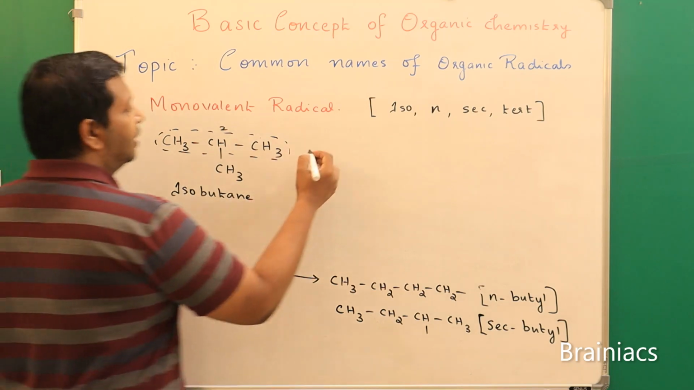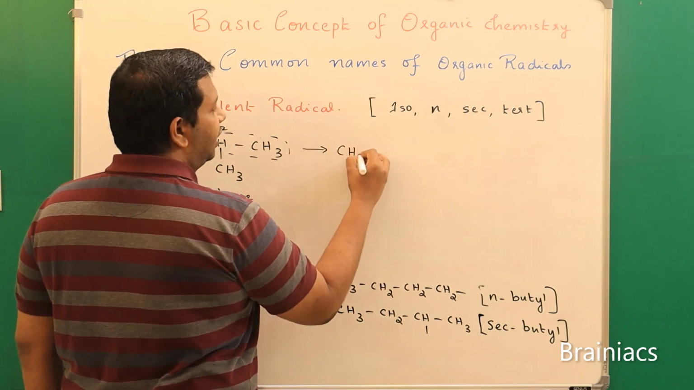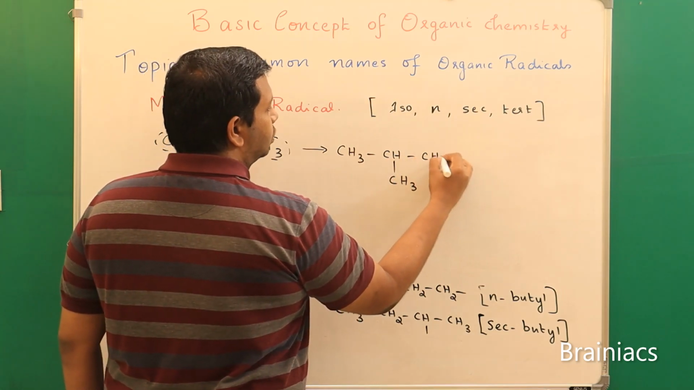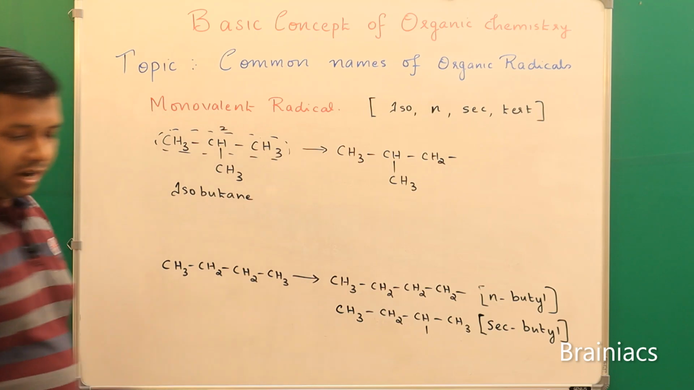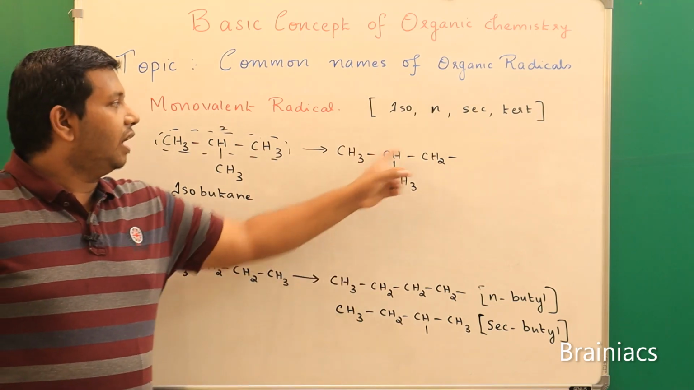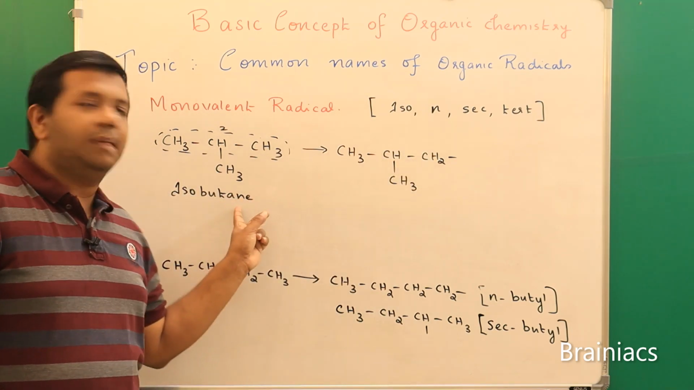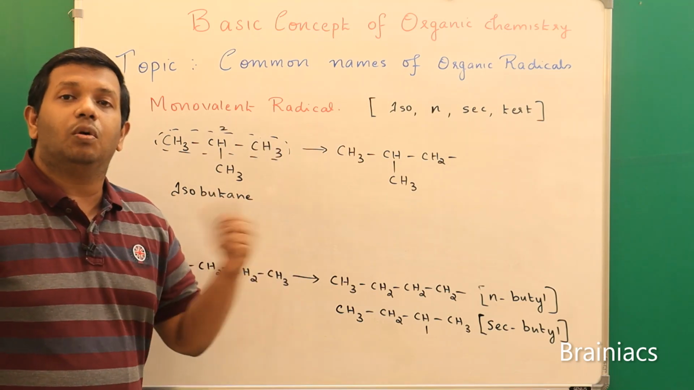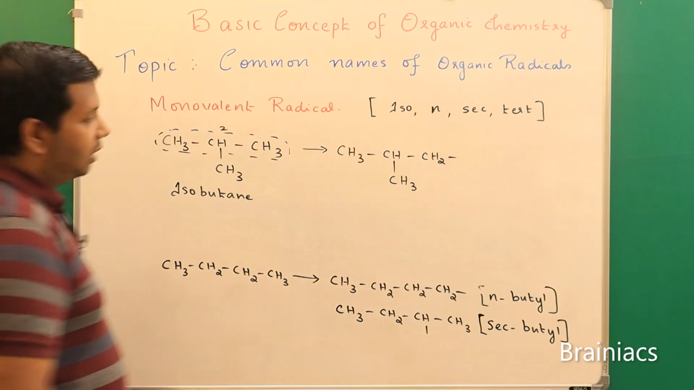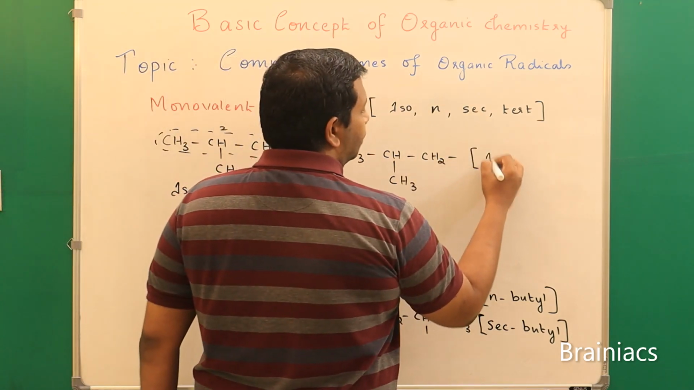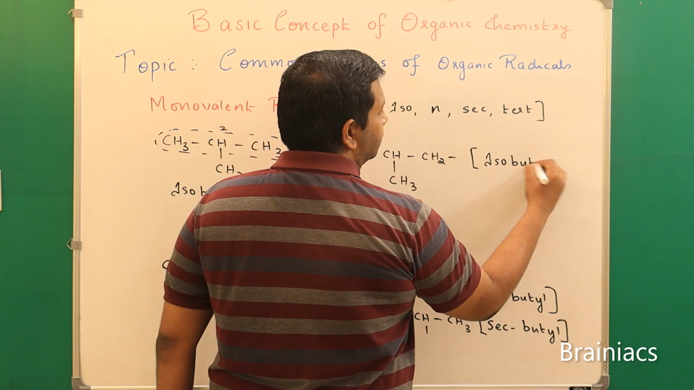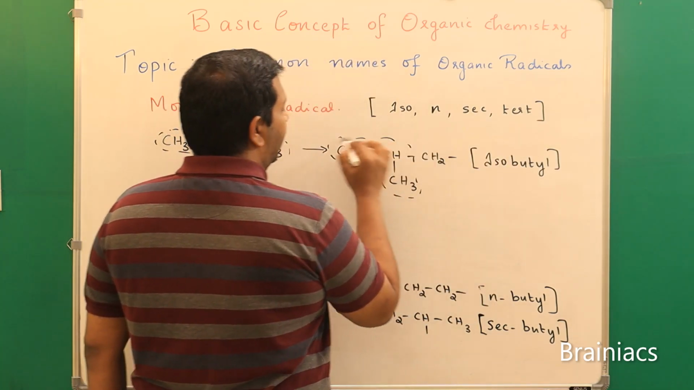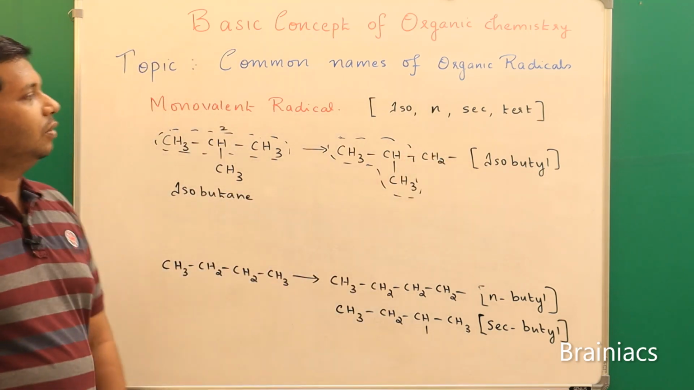So the first radical here is, listen, CH3, CH, CH3, CH2 hyphen. So what is the name of this radical? The parent name is isobutane. So from this, one H is replaced, means what do we say? Isobutyl. So this is called isobutyl. Or you can remember it like this: this is iso and there are 4 carbon atoms, so it is called isobutyl.